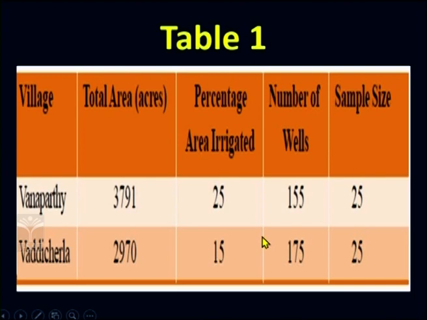See, when you try to look at this table, you understand that the number of wells in Yh were more, but the area irrigated over here was less. Can you guess the reason? As I mentioned earlier, the difference is just because of the presence of one water body, that is called percolation tank.